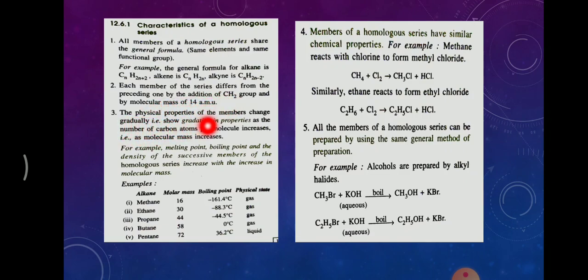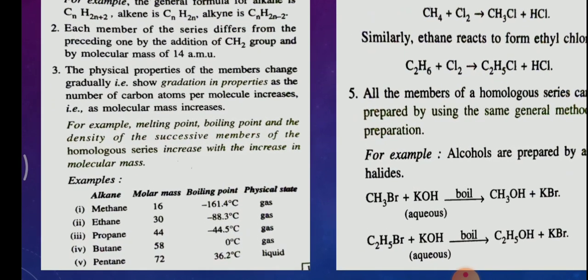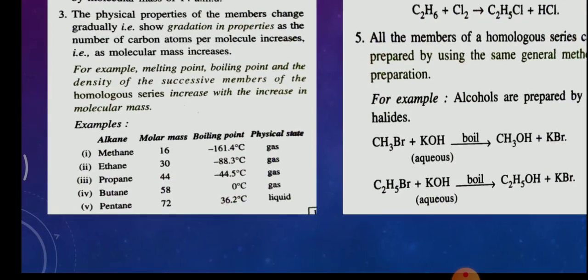The physical properties of the members change gradually, that is, they show gradation in the properties as the number of carbon atoms per molecule increases, that is, as molecular mass increases. Let's see how the properties change when the molecule increases its molecular mass.